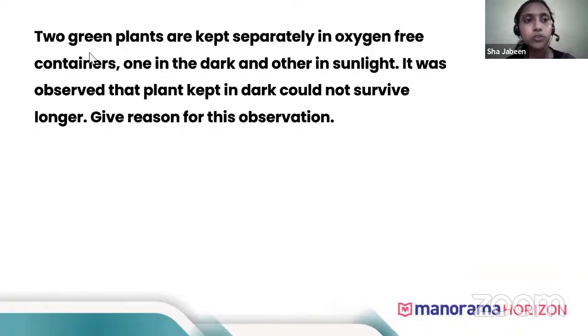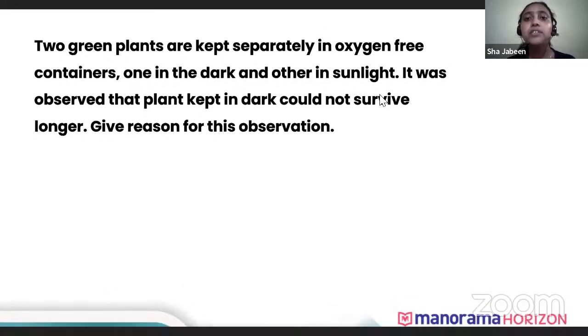They're very active also. Now the next question: two green plants are kept separately in oxygen-free containers, one in the dark and the other in sunlight. It was observed that the plant kept in the dark could not survive longer. Give the reason for this observation. What is the reason why the plant kept in the dark didn't survive? Yes, very good. The answers have already come up. So it is because light is necessary.